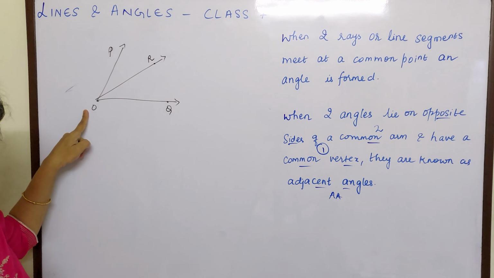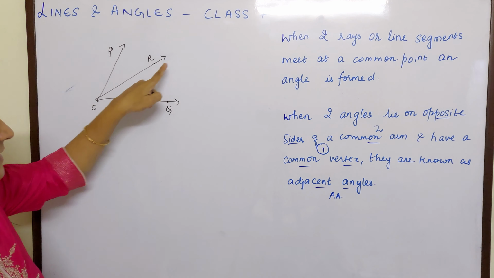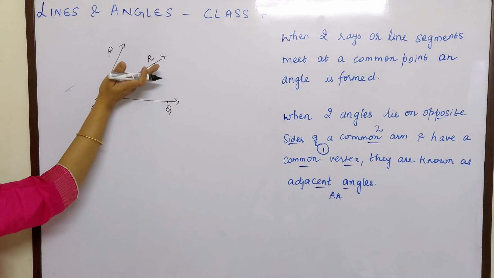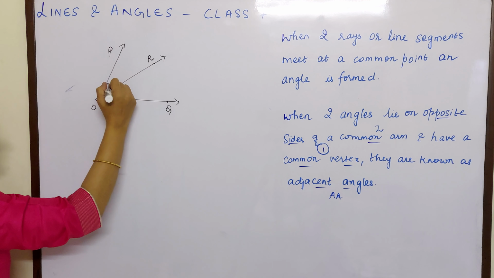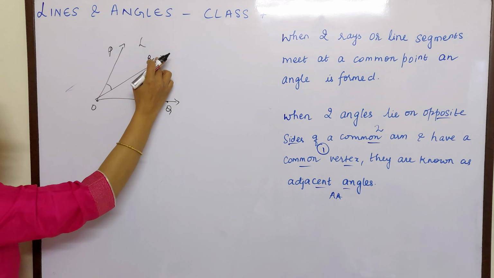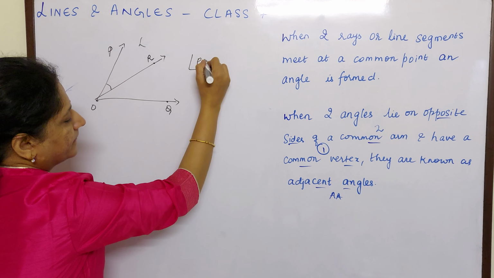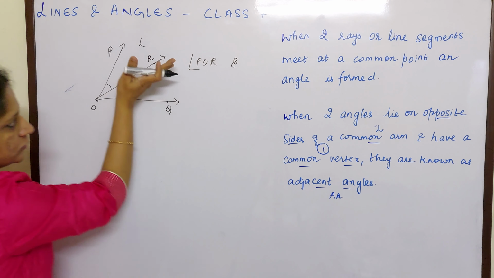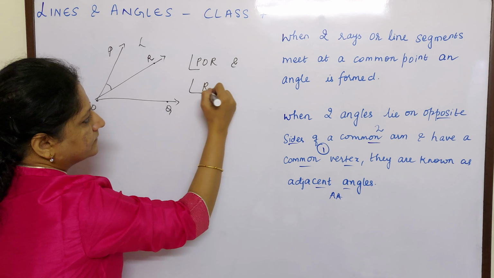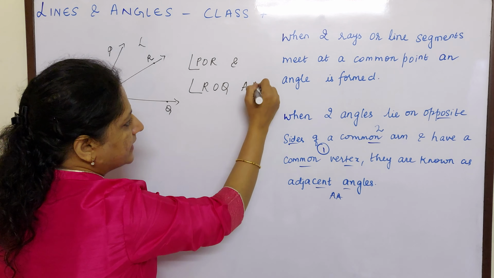So O is the common vertex. Let us take OR as the common arm. To the left of OR is POR, and to the right of OR is ROQ. And these are adjacent angles.